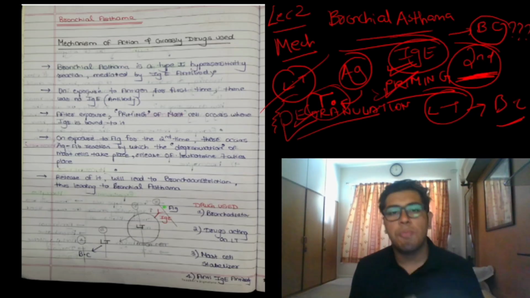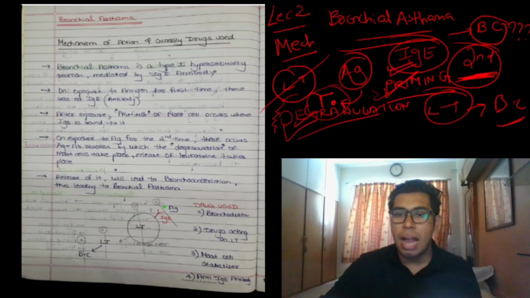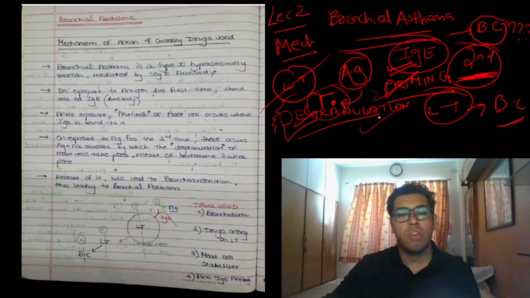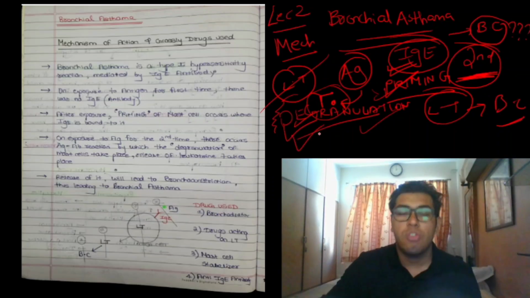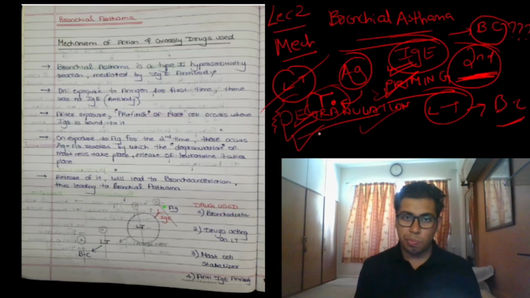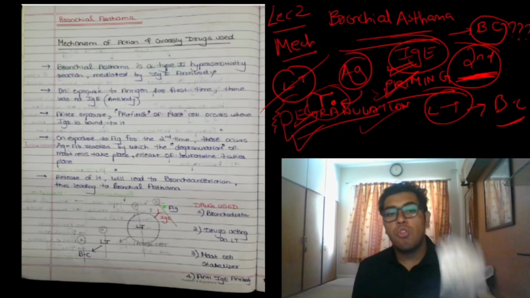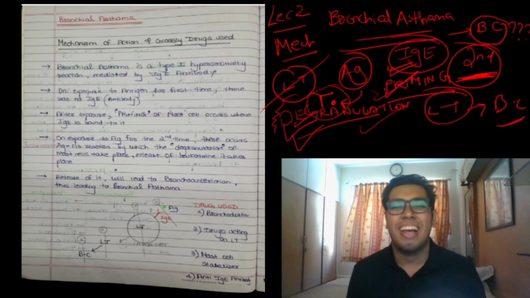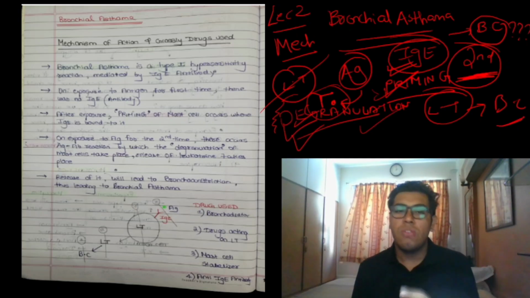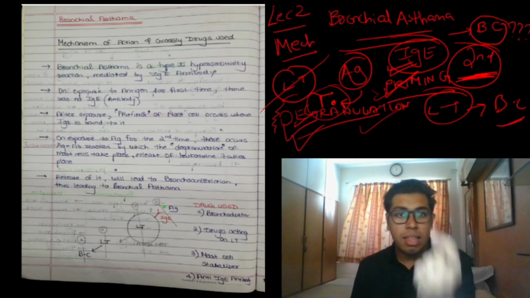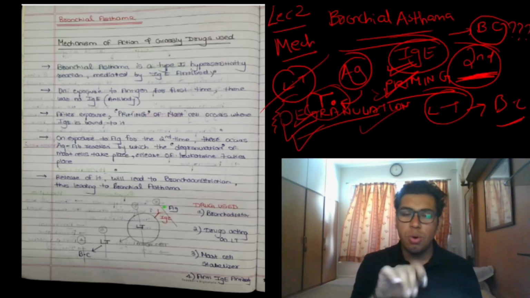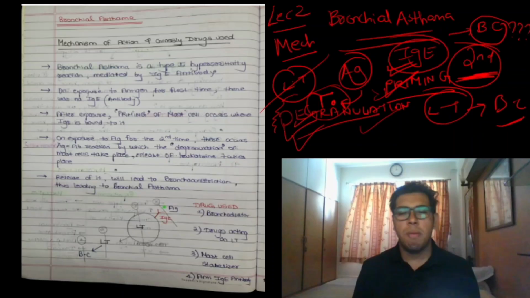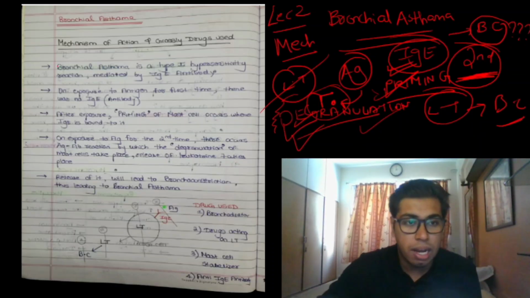And on the second exposure to the antigen, what happens? Antigen-antibody reaction occurs, which will cause the degranulation of the mast cell, because of which whatever is present inside, the leukotriene, will get released and cause bronchoconstriction, leading to difficulty in breathing, causing bronchial asthma. So far so good, very simple. Yes, let's read.